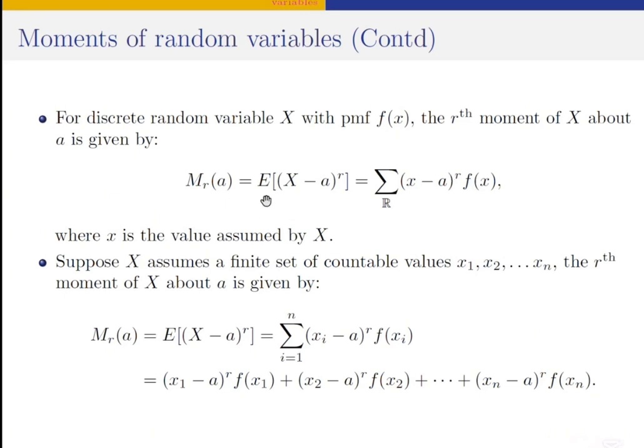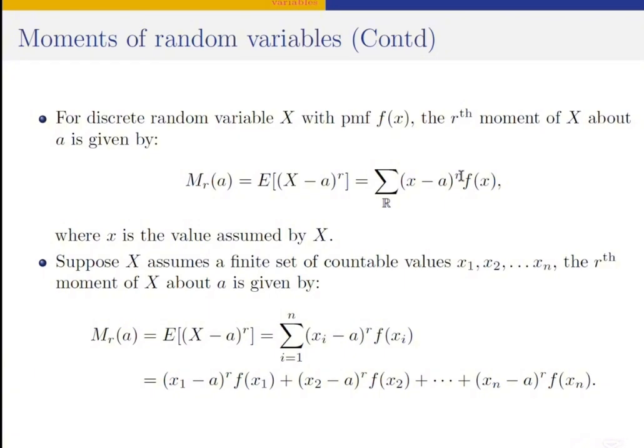You can see what's happening here. We are taking the expectation of the rth power of x when x is shifted by this constant A. Since x is a discrete random variable, we are going to sum over all possible values of x and multiply by the probability that x will assume that value. But observe here that all the values of x will be shifted by this constant A. And of course, we're going to be taking it to the power r, which signifies the order of the moment, whether it's the first moment, the second moment, and so on and so forth.